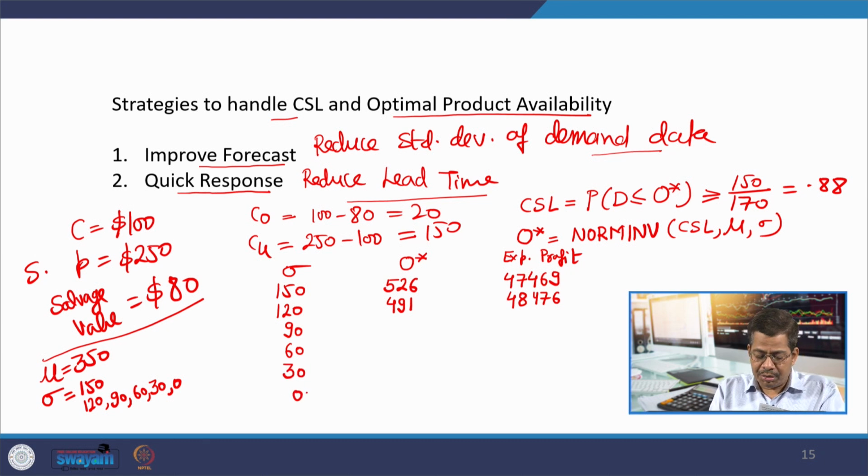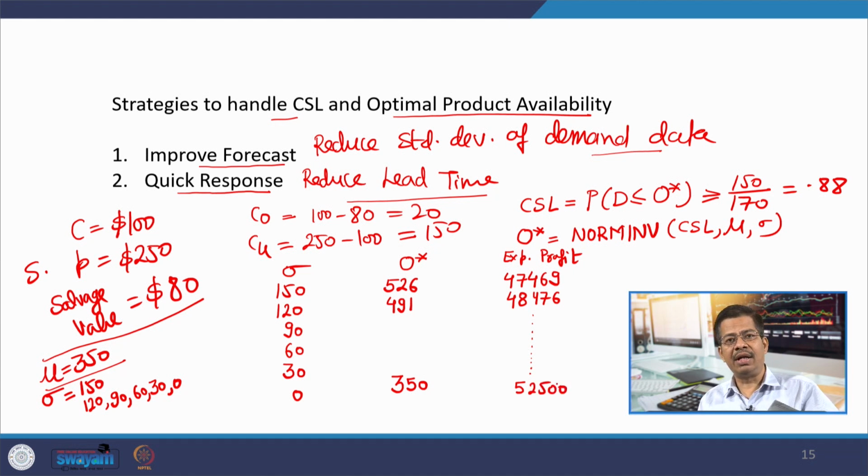And when you get to 0 level of sigma, demand is fixed at mu, then optimal stocking quantity should also come equal to this mu level, because there is no uncertainty. So, why should you stock extra? So, your optimal stocking quantity will also come to be 350, and when the optimal stocking quantity comes to be 350, the corresponding expected profit will come to be 52,500.